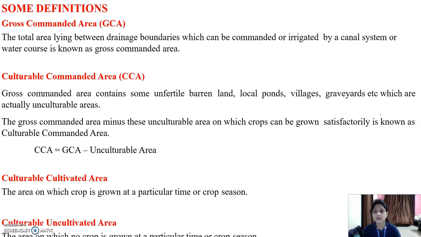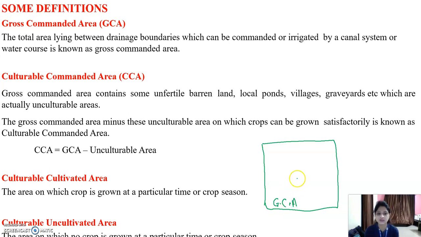Then the next point is, what is meant by the gross command area. The gross command area means the total area lying between the drainage boundaries which can be commanded or irrigated by the canal system or water course. If we consider this as one gross command area, in short form we call it GCA. In this gross command area all the part is to be irrigated.